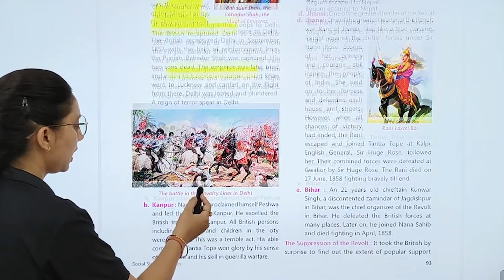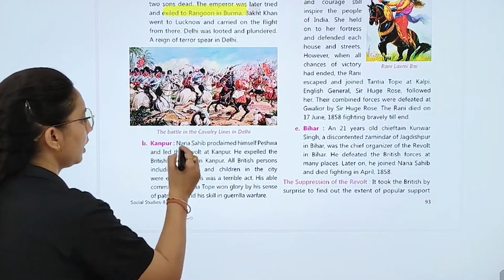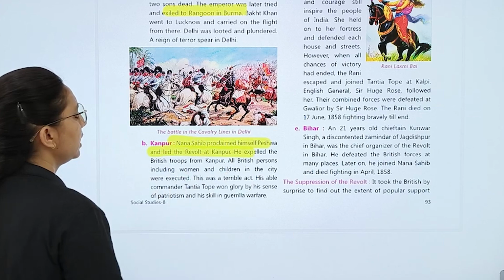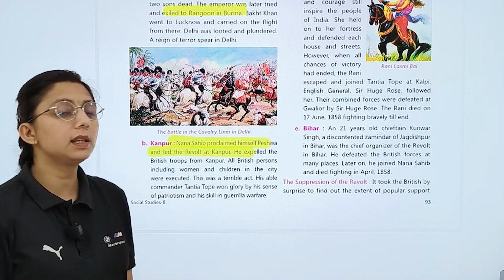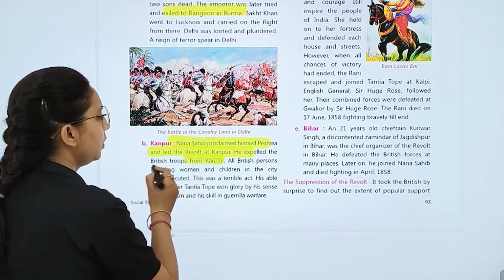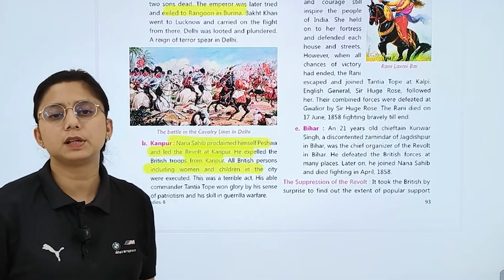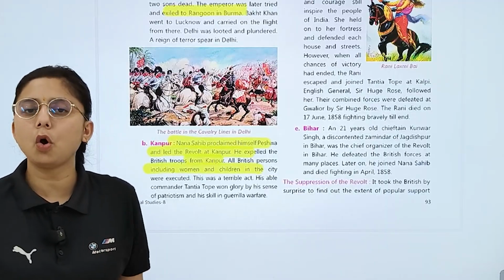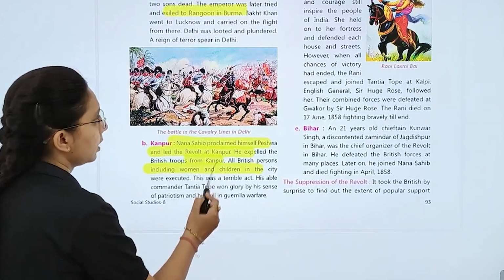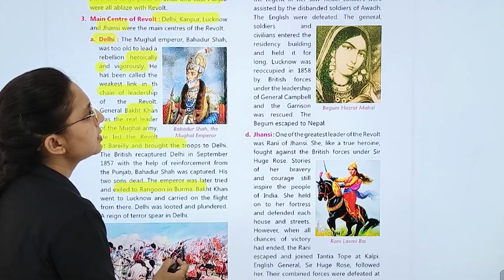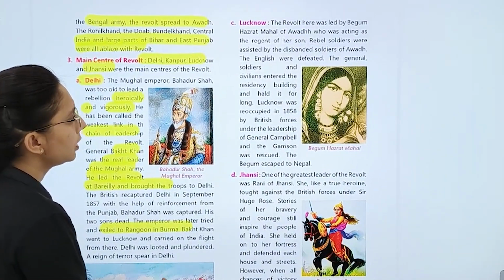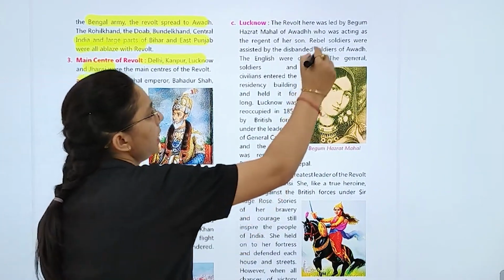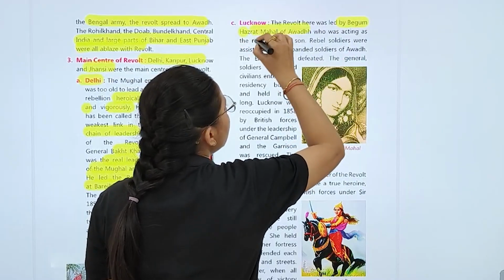Then Kanpur. If we talk about it, Nana Sahib proclaimed himself Peshwa and led the revolt at Kanpur. He expelled the British troops from Kanpur, and British persons including women and children in the city. चाहे women हो चाहे children हो, all were included.